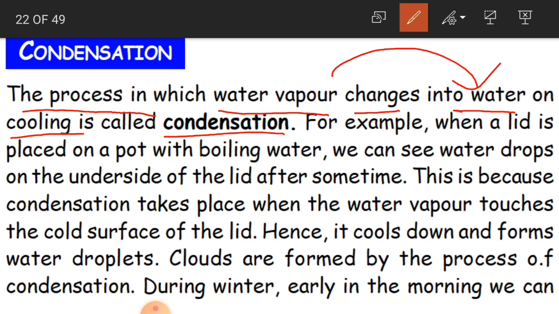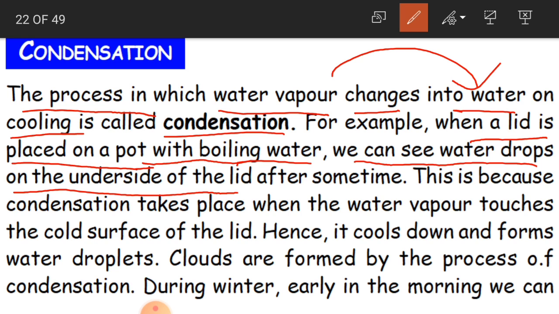When you place a lid on a pot with boiling water, sometimes we boil water and place a lid on the pot, after some time we can see water drops on the underside of the lid. If you take out the lid after some time, you can see some water drops on the underside of the lid. Not on the upper side, the underside of the lid. Now, why is this?